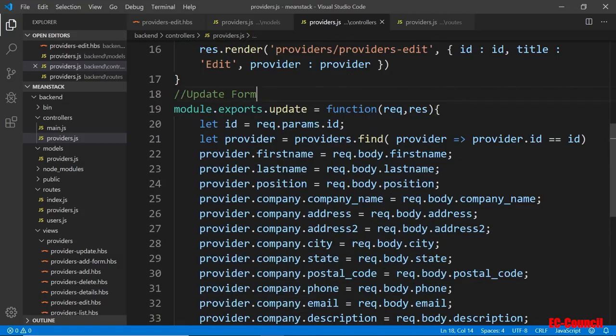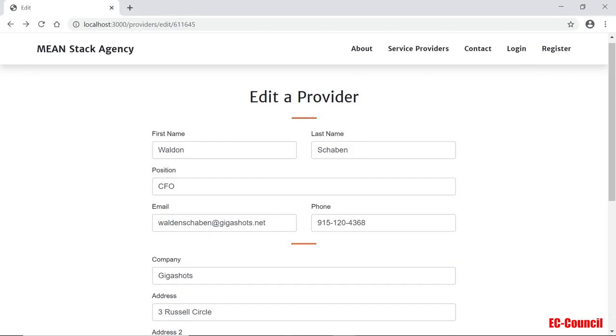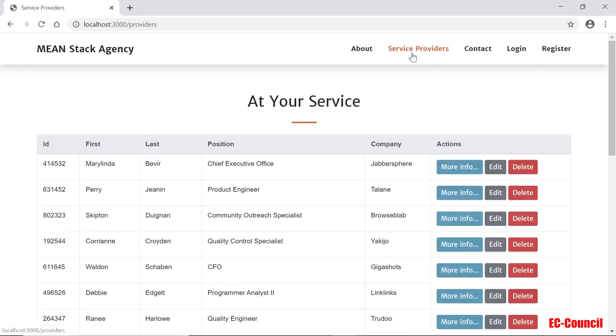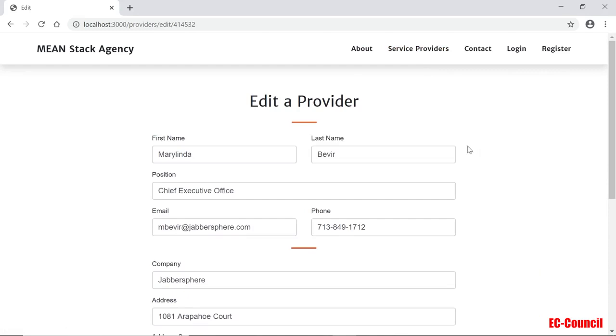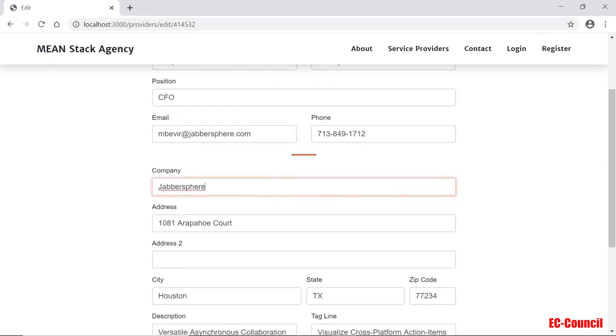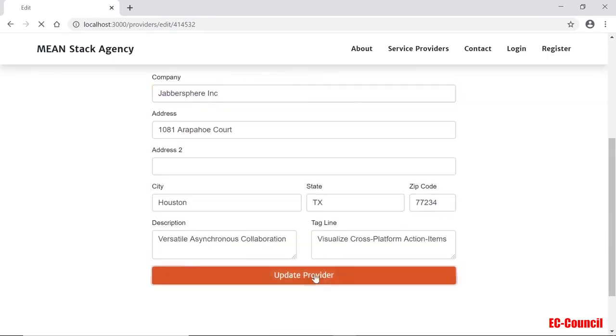Let's go to the browser and see if this works. So I'm going to go to the providers page. I'm going to change this company information. I'll just change the CEO's title to, let me just say CFO, and see if that works. You can change all this as you want. I'm just going to change something here, and just make sure everything is working. Let's just do those and update.